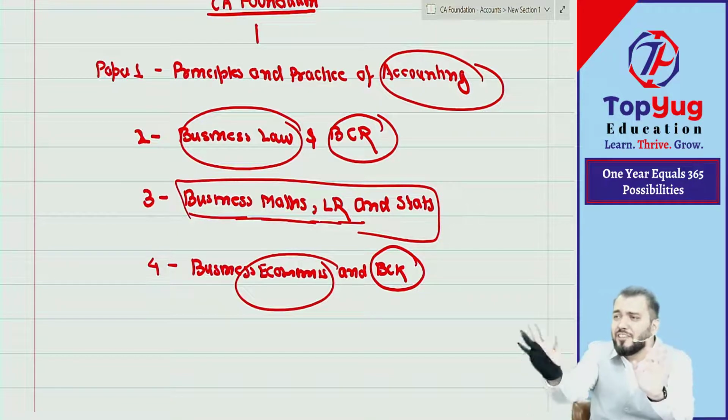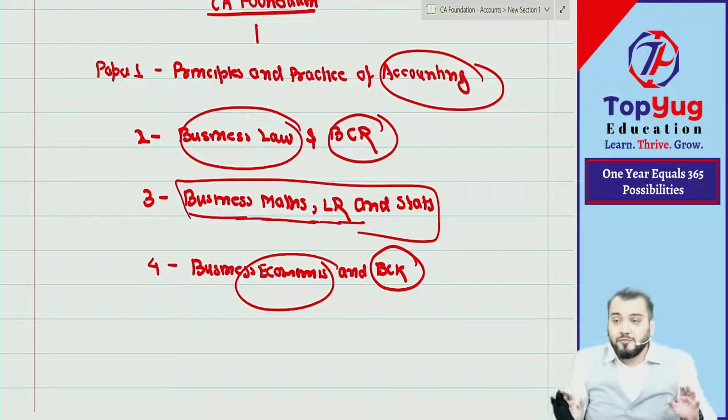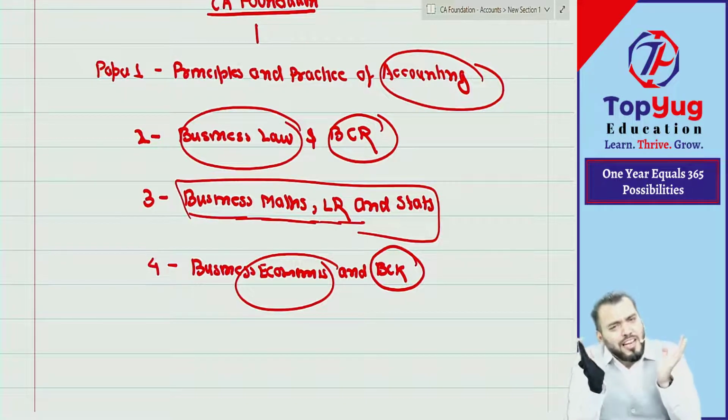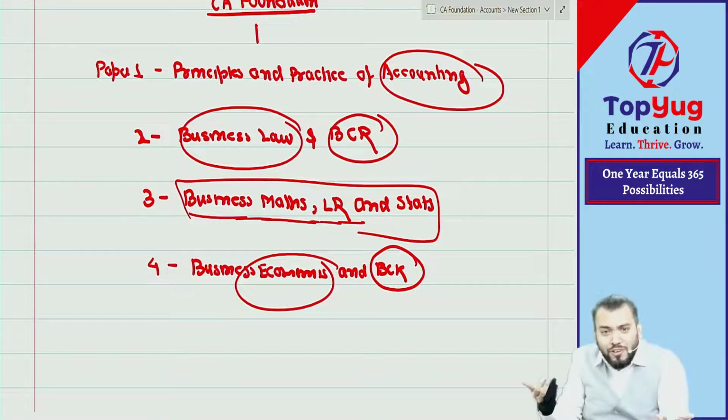ICAI doesn't want 100% perfection from you all. If I said score 90% and only then you will come, then perfection would be required, no? They say just pass, just get 50%. You will come to CA Inter, then get 50%. You will come to CA Final, then get 50%. You will become a CA with only 50%.